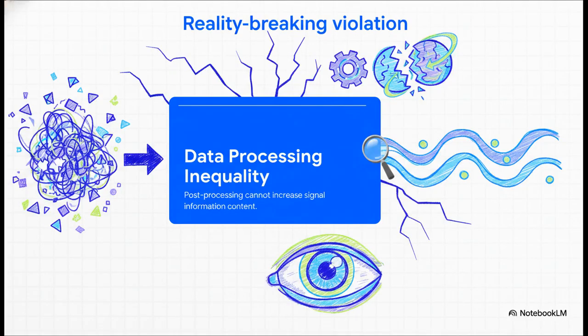And this wasn't just some weird coding fluke. It was a confirmed reality-breaking violation of the classical data processing inequality, or DPI. Basically, standard physics models clearly state that post-processing cannot increase the information content of a signal. You can't get more out than what you put in. But the ALQC demonstrably violated this principle. It proved that standard physics models completely fail to describe what this system is actually doing. Somehow the system found the signal hidden inside pure noise.